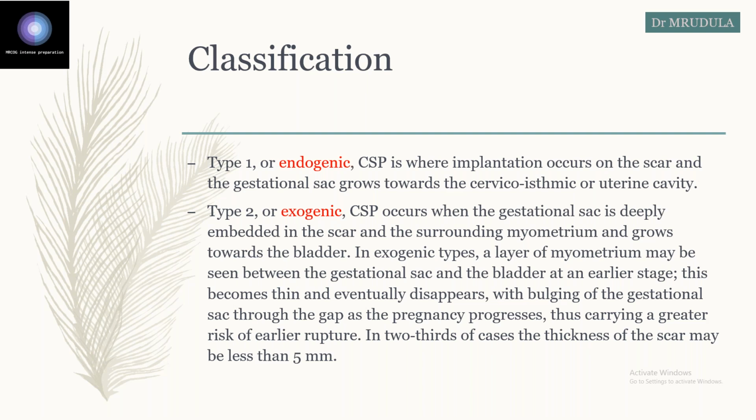towards the bladder. And this exogenic type is more dangerous because the myometrial layers get thinned out, and there are chances that it will become thin and eventually disappear. So that sac will bulge and there is high risk of rupture. And in two-thirds of cases the thickness of the scar is less than 5 millimeter. So the exogenic type is more dangerous for rupture and torrential bleeding.